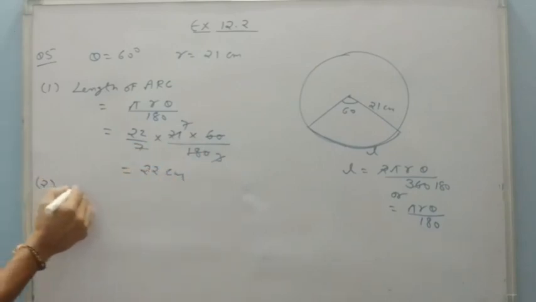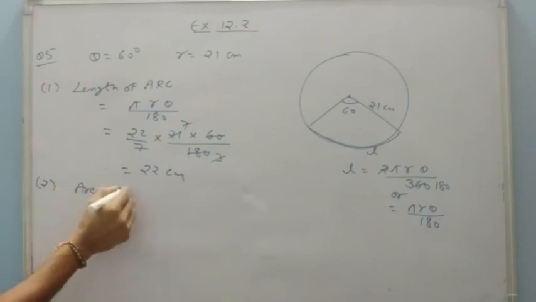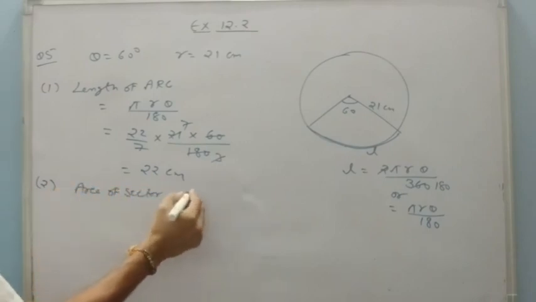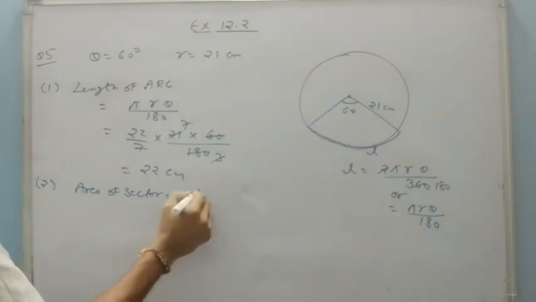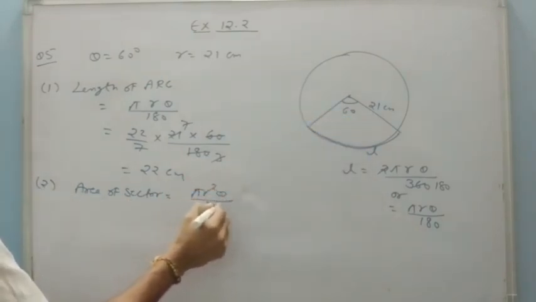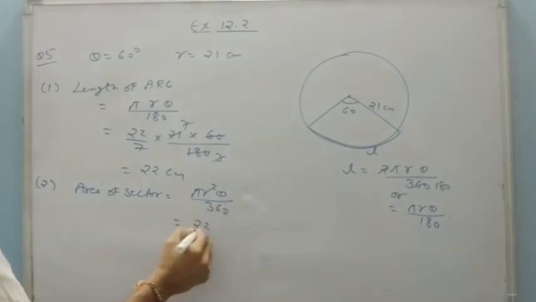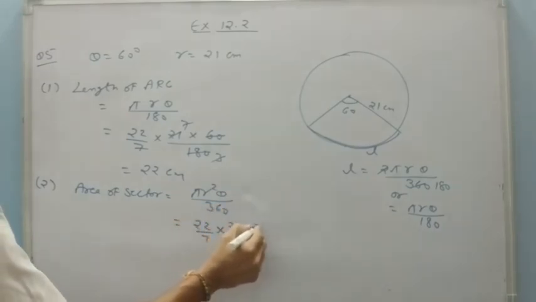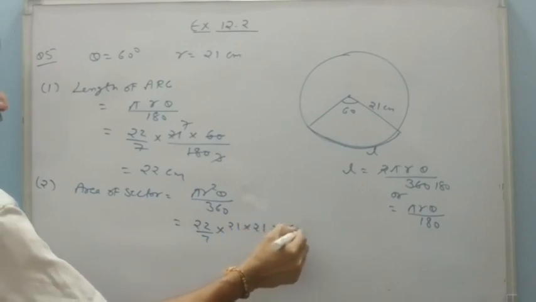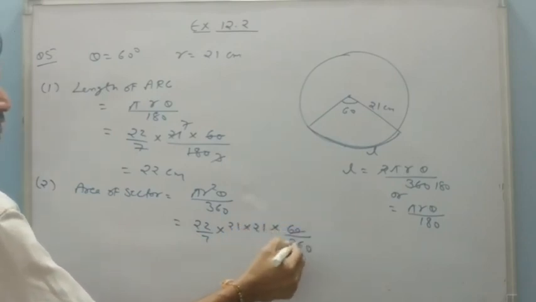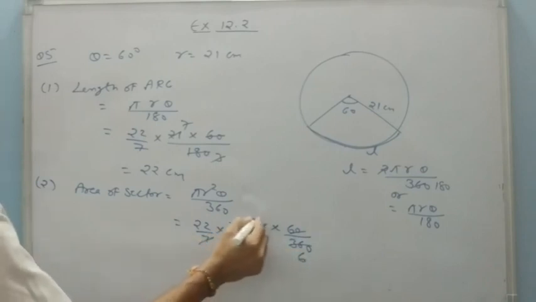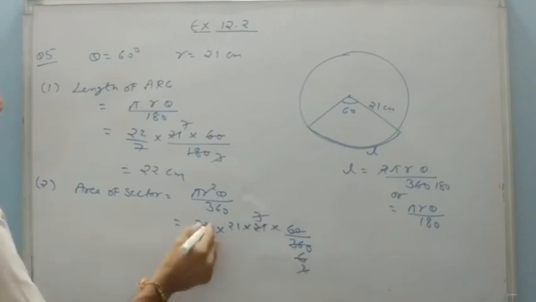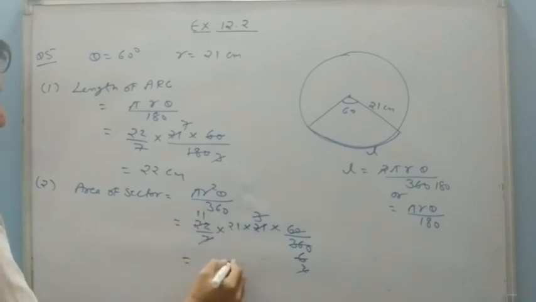Second part, he says area of sector. Again, sector is the whole one. Formula is pi r square theta upon 360, and that will be 22 by 7. R is 21, theta is 60 upon 360. This will cancel out 6, 7 with this 3, 2 and 2 with this 11. So it will be 231 centimeter square. Now the third part, area of segment.